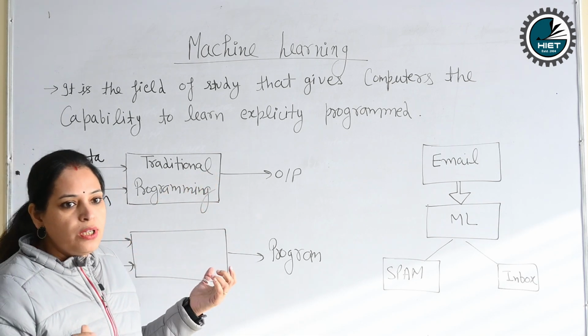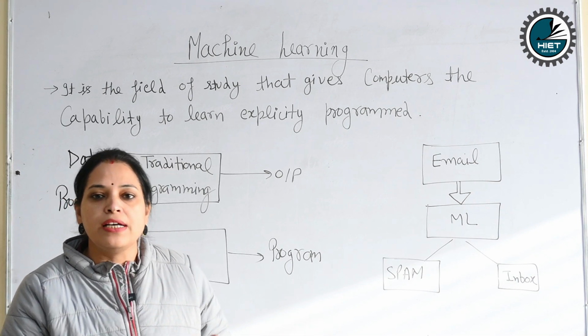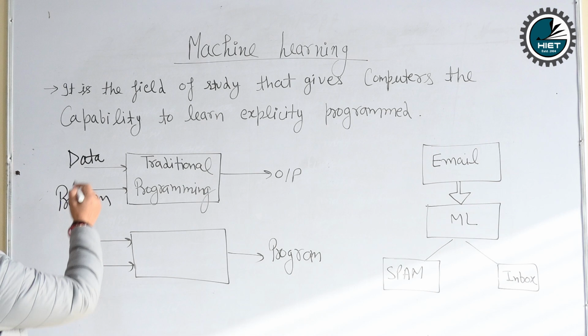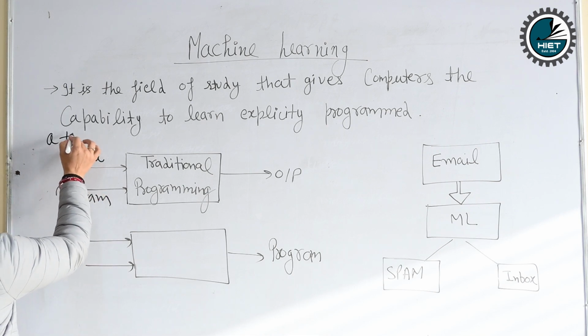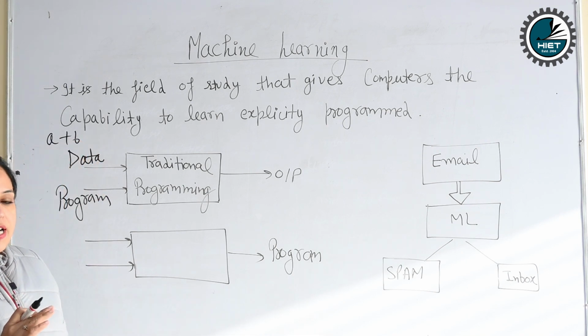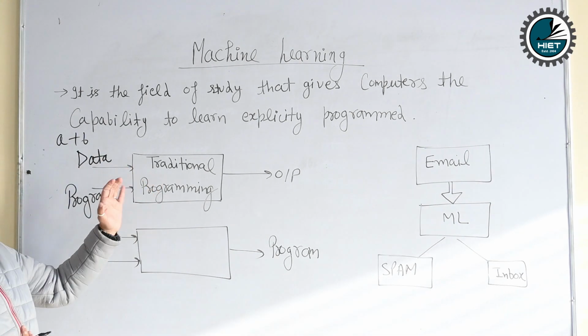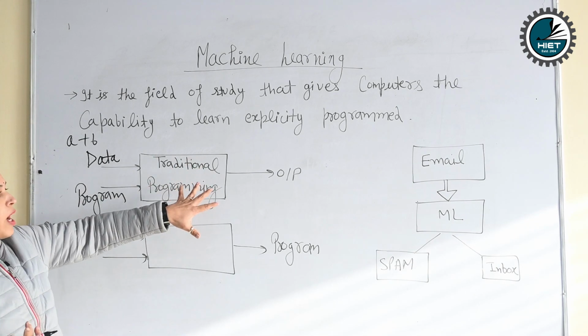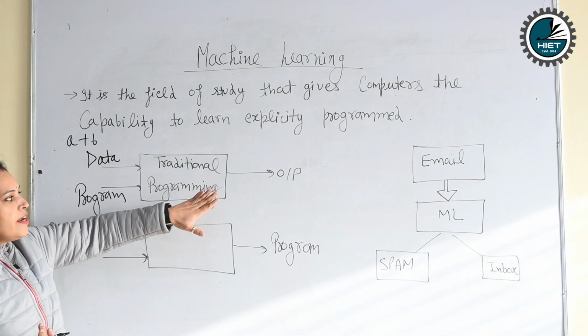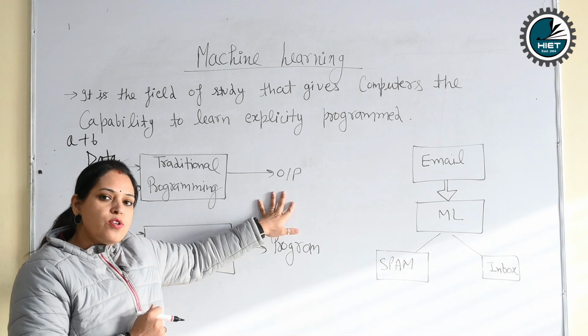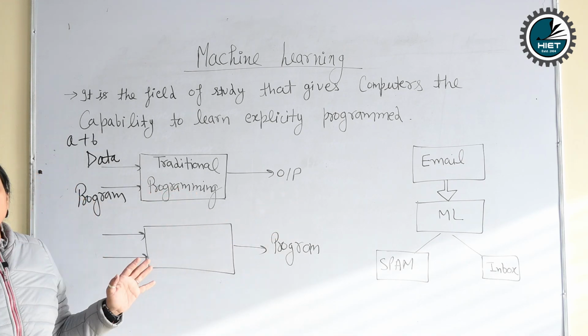Suppose that we have to perform addition, subtraction, multiplication. If we want the addition of two numbers, suppose the numbers are A plus B, then in traditional programming we have to provide the program. We provide addition, subtraction, multiplication, and then our machine works, and finally you will get the output.